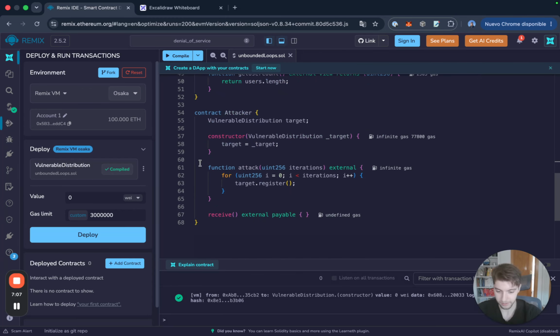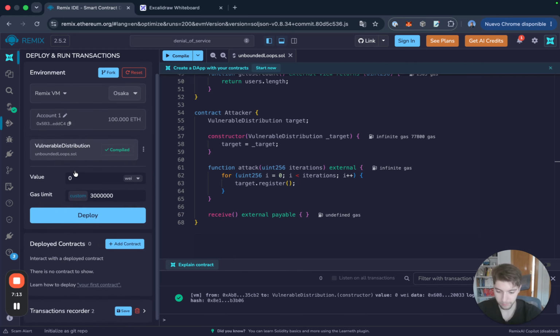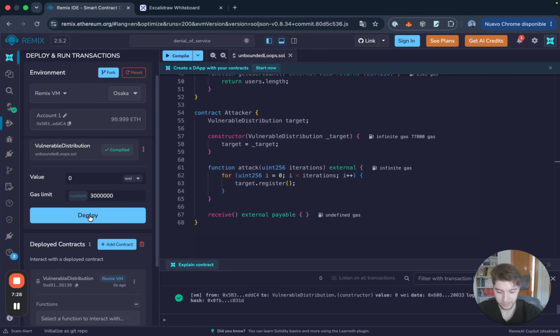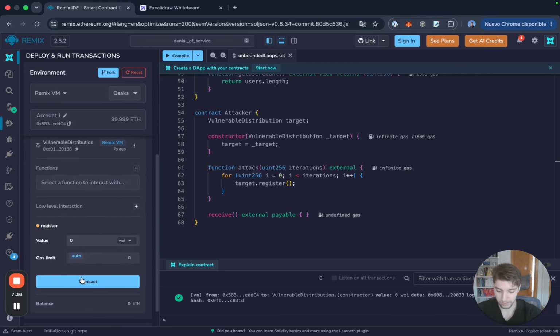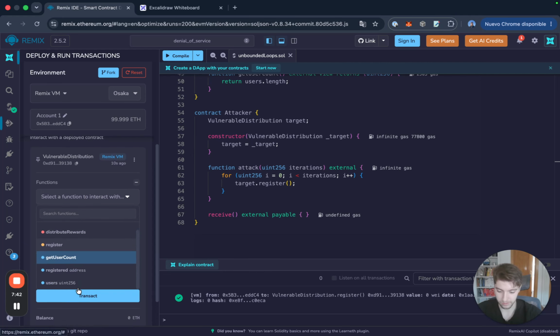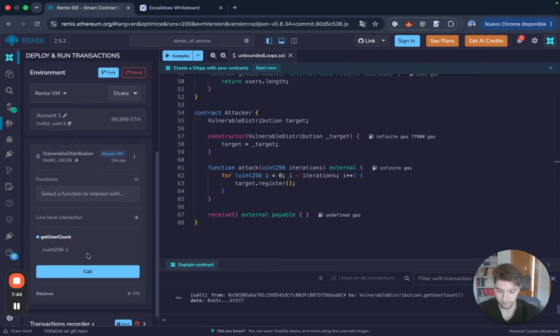Okay, so with account number one, we're going to deploy vulnerable distribution with a 3 million gas limit. Normally in the EVM in Ethereum it is 30 million, but just for testing purposes, we're going to do 3 million. Let's deploy this. It was successful, and now we're going to call register, just to make sure that we can register someone in there. Cool, awesome. Let's get the user count. That should be 1. Perfect, awesome.